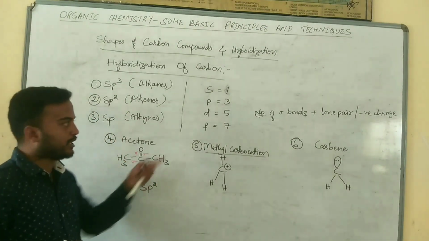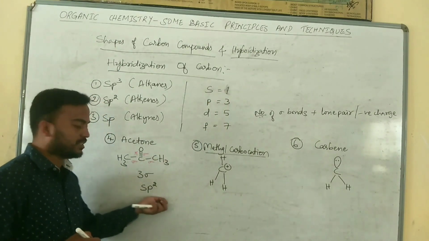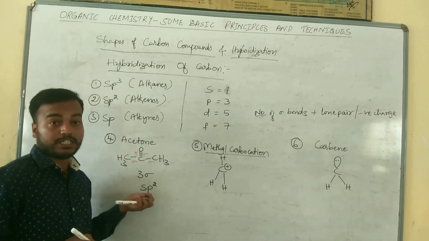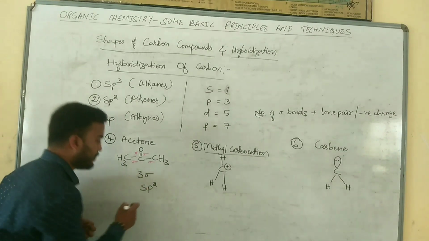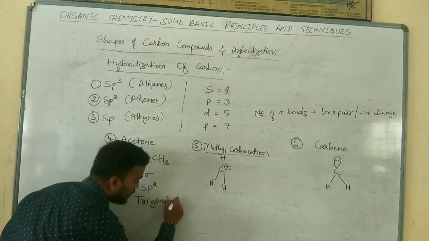One s orbital and 2 p orbitals. The hybridization is sp2. If the hybridization is sp2, it is trigonal planar. Geometry or shape is trigonal planar.